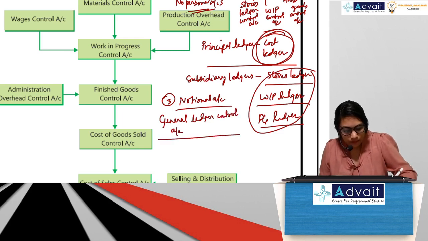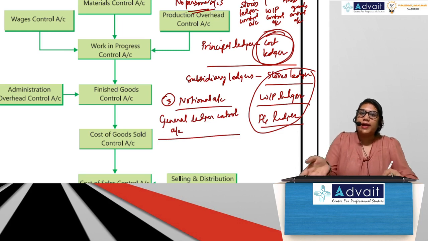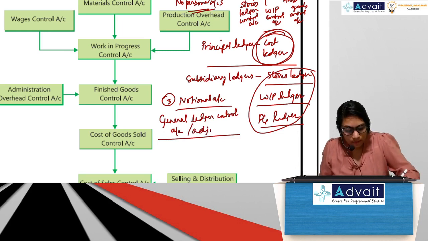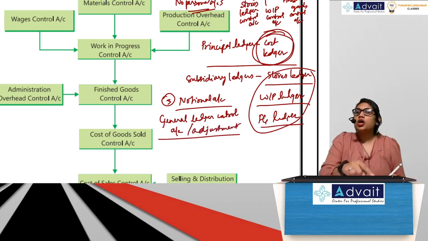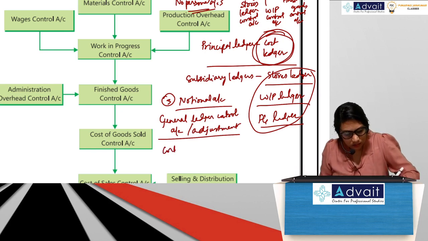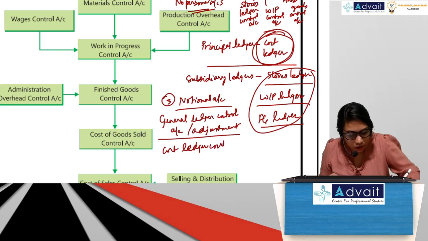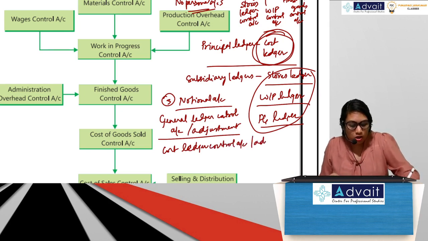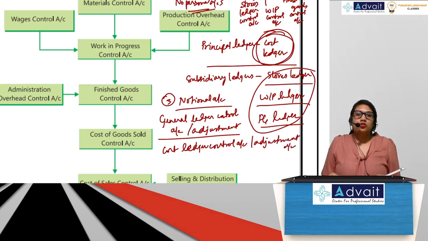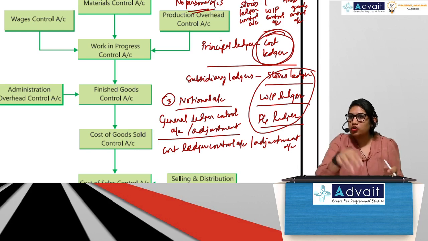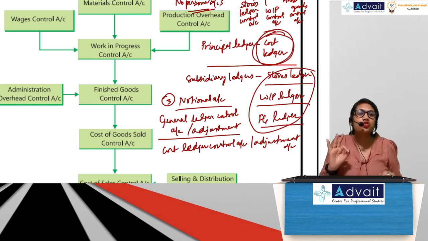control account, general ledger adjustment account, cost ledger control account, all other names given to the same account. Cost ledger control account or cost ledger adjustment account. So this notional account is opened to complete the journal entry because we do not have personal accounts, we do not have real accounts apart from those 3 accounts that we discussed. Guys, okay?